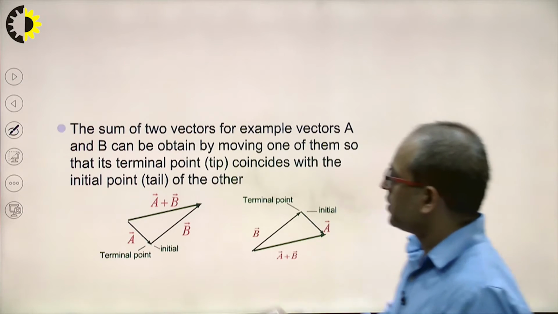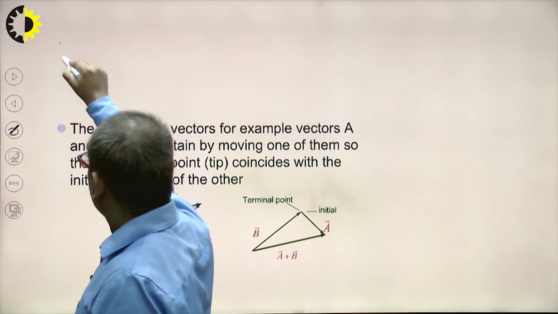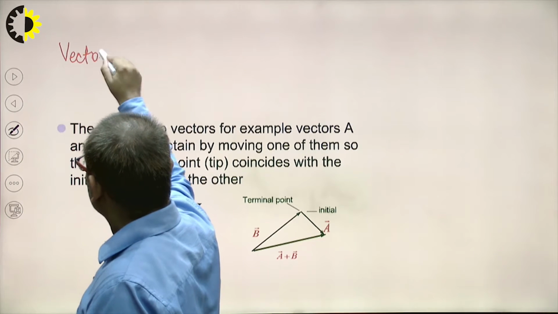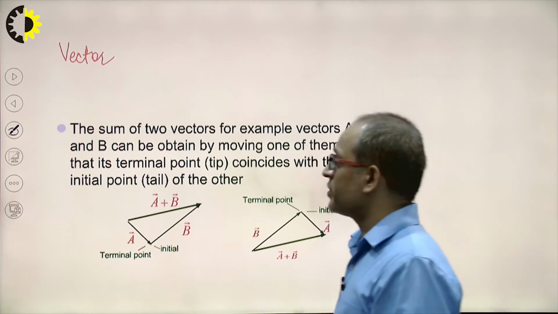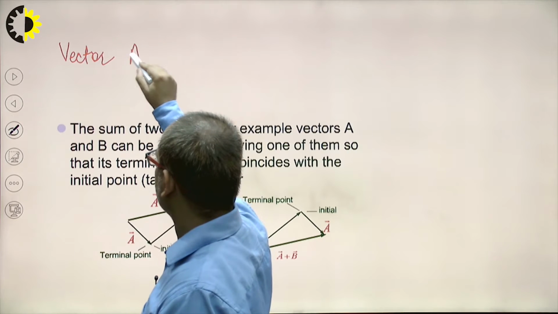Next, I am just reviewing the topic of vector analysis. So the next topic is vector addition.